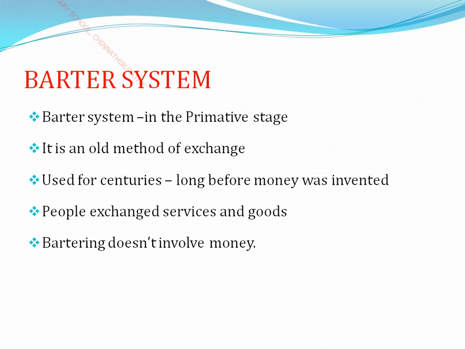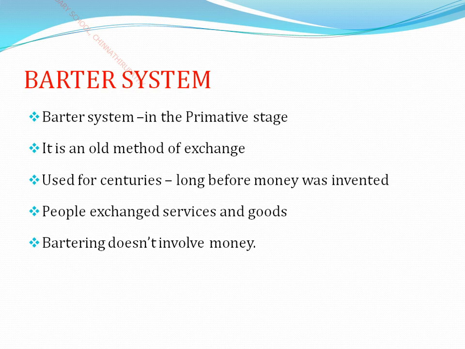Okay, and what does barter system mean? It gave importance to exchanging goods for goods in the primitive stages. It was followed by our ancestors. So it is an old method of exchange, and afterwards money was invented centuries ago. That means money did not play a role under the barter system. Goods and commodities played the role of exchanging services and goods.